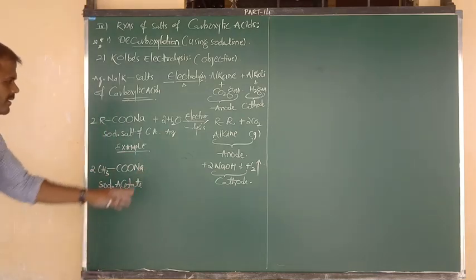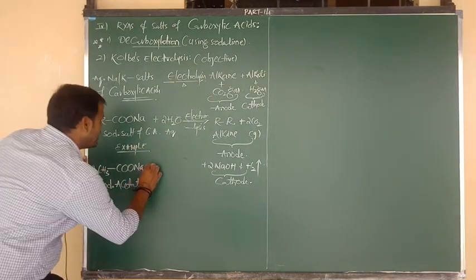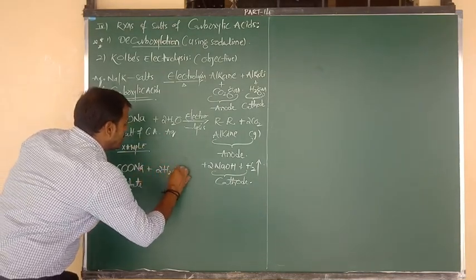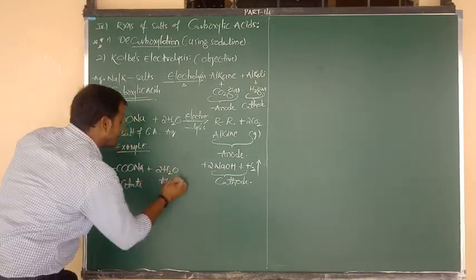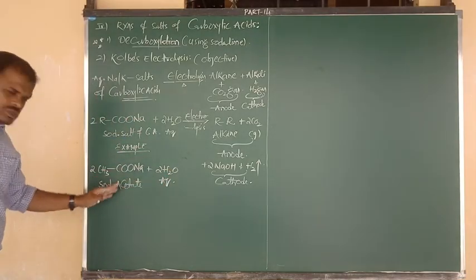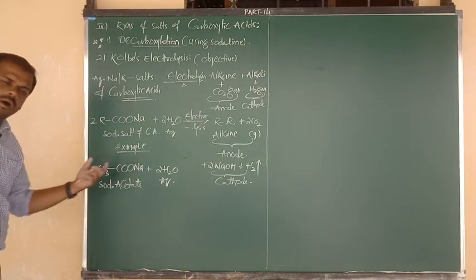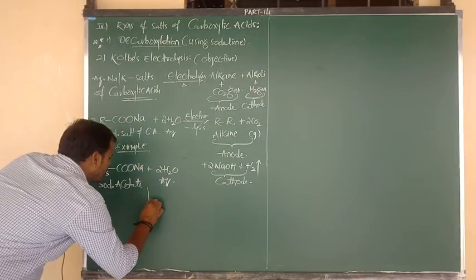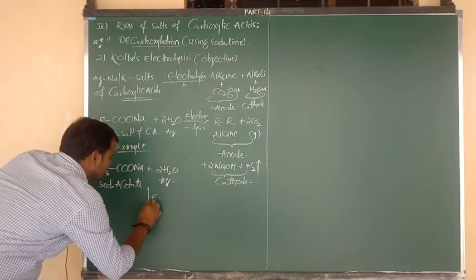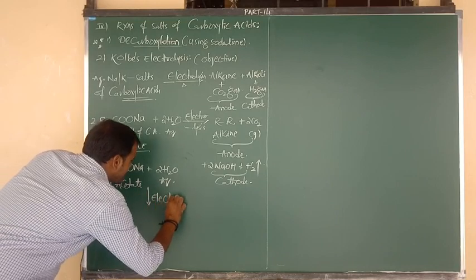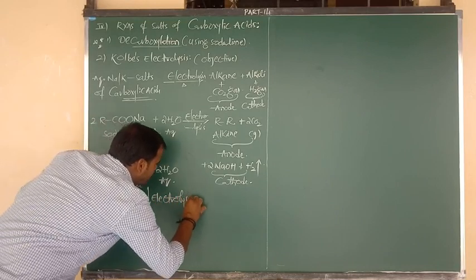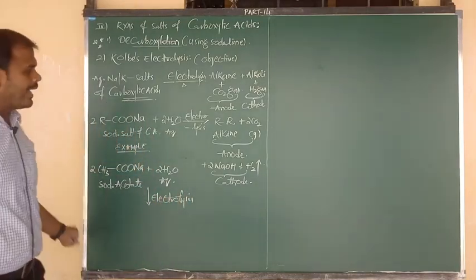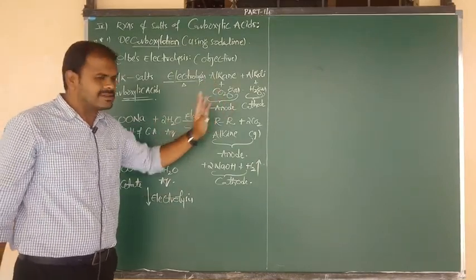Sodium acetate, in which condition? Aqueous condition, meaning 2 moles of water molecule. So aqueous sodium salt of acetic acid, or we can say aqueous sodium acetate, upon electrolysis. How many products will it give? 4 products. Again, same as above: alkane and CO2.